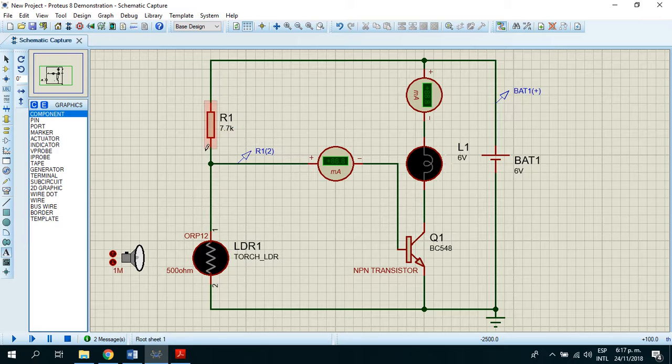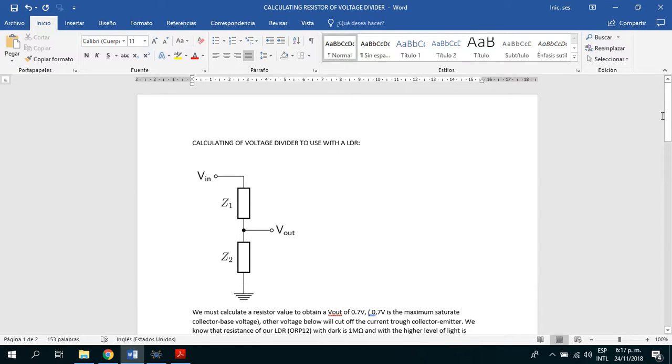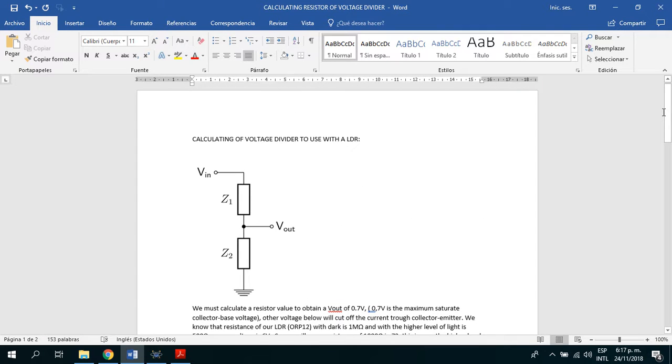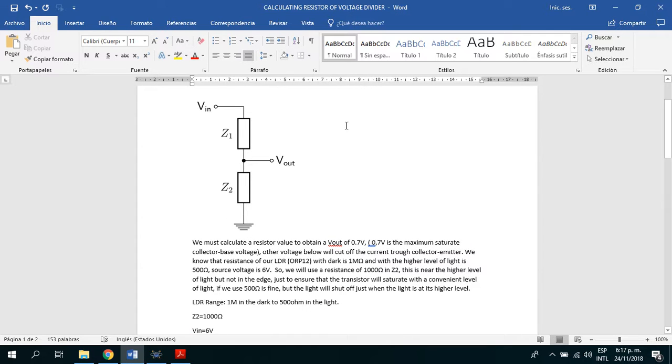And how do we calculate this resistor? Well, notice that this is a voltage divider, and the voltage divider has a formula. This is the formula for calculating a voltage divider to use with an LDR.